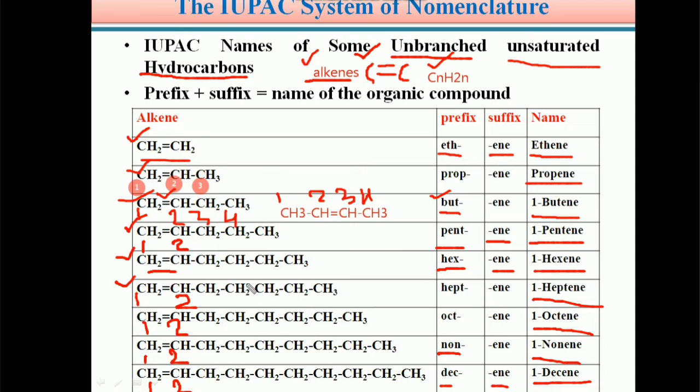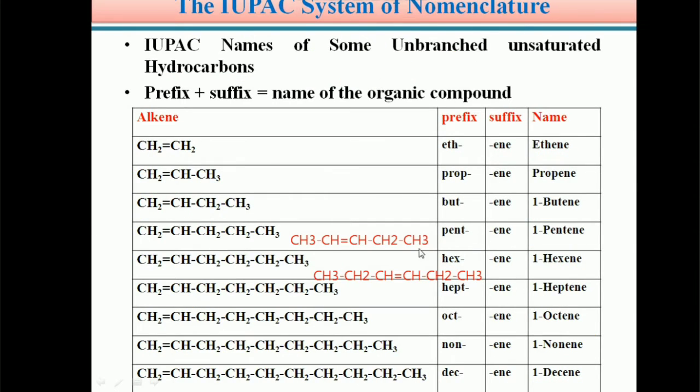Suppose you see pentene. If the compound is like this, CH3, and the double bond is between the second carbon and the third carbon, we can give numbering 1, 2, 3, 4, 5.